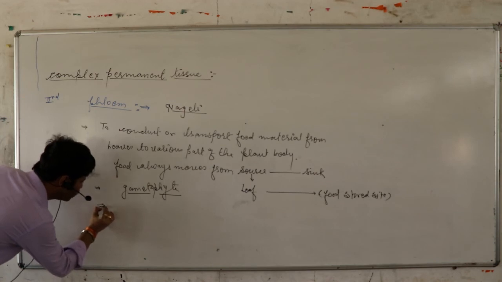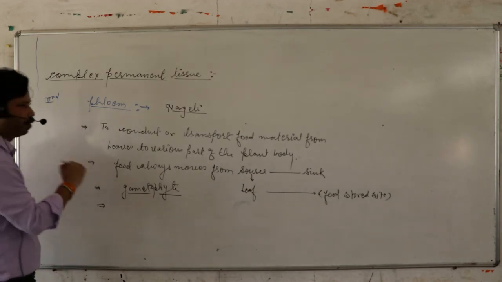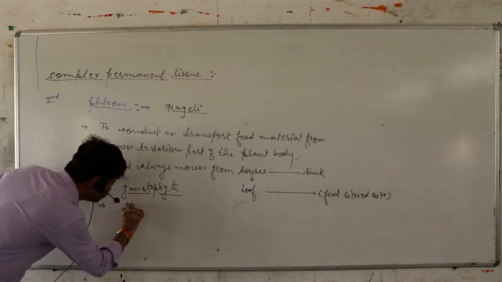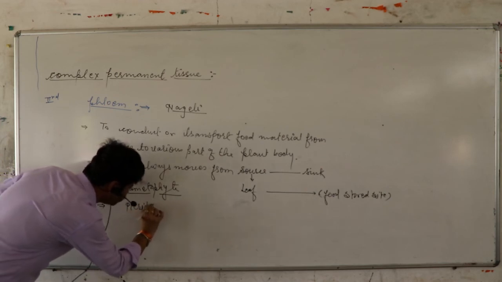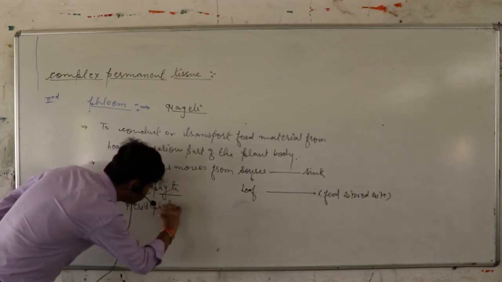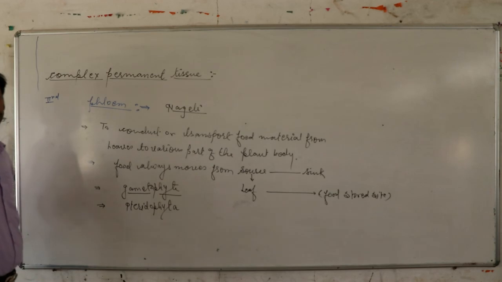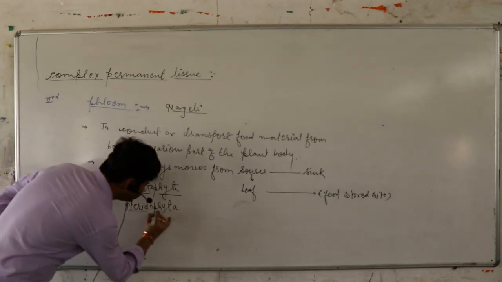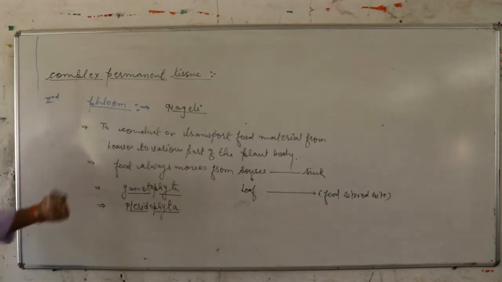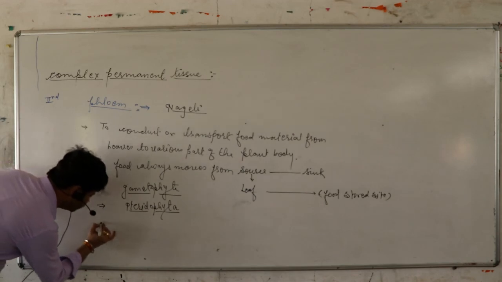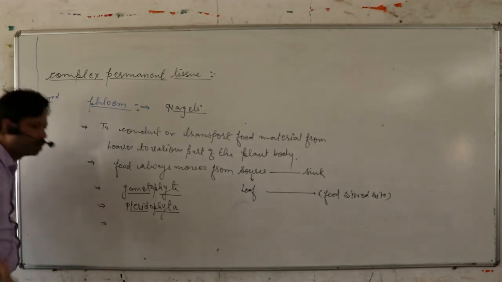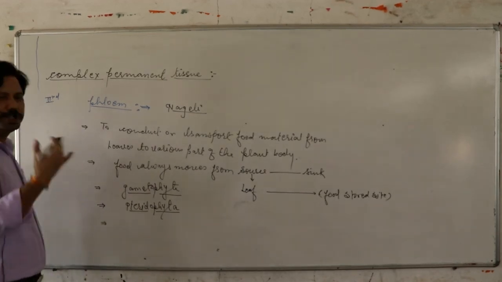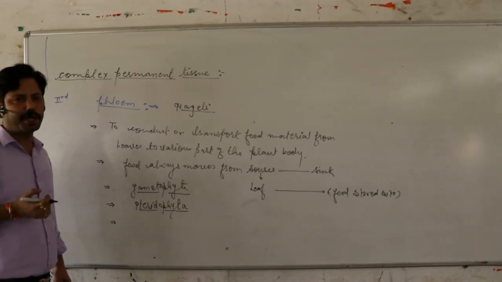On the basis of origin, phloem tissue is divided into the following two categories.